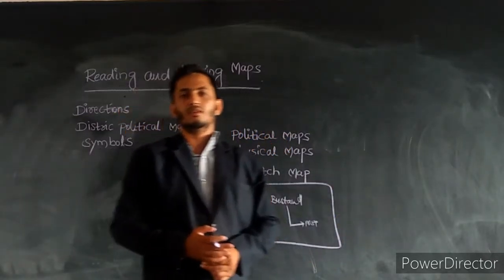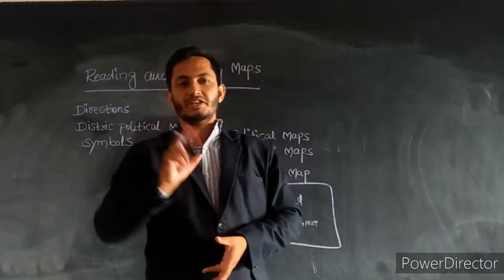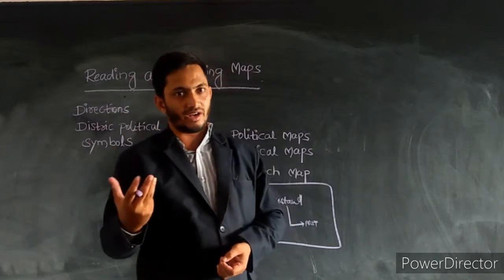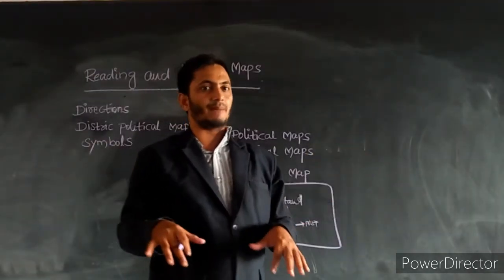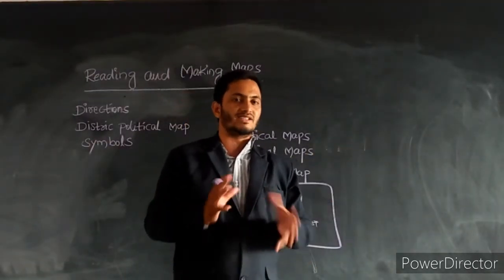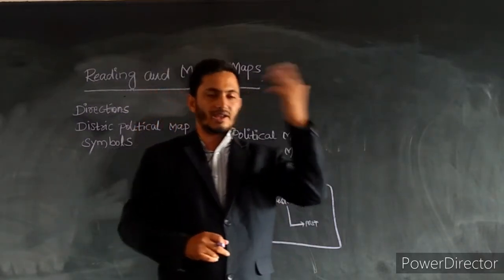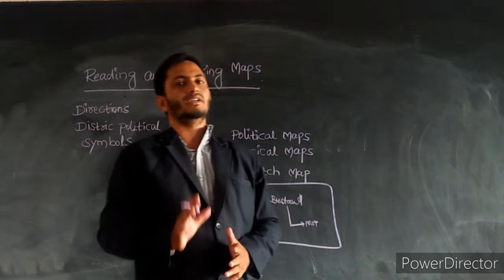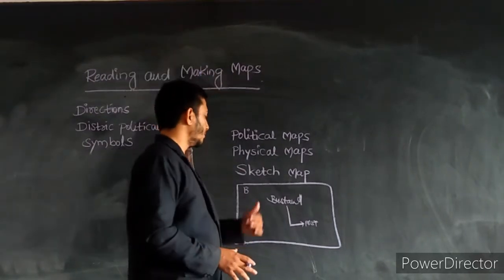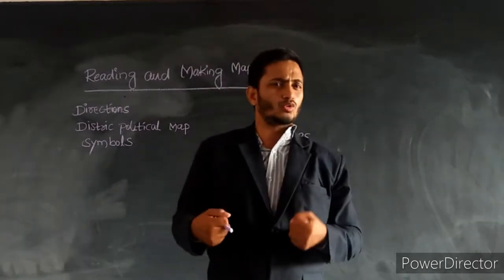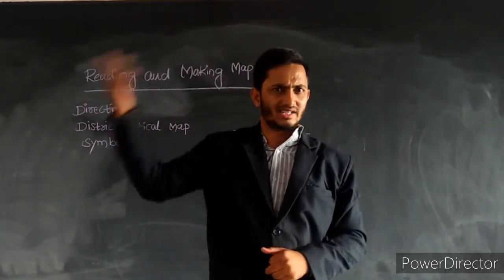So among maps we can find various types which can also be used as information for reaching a destination. Everything we can understand by the sketch map. Suppose lorry drivers don't know how to reach from one state to another state.